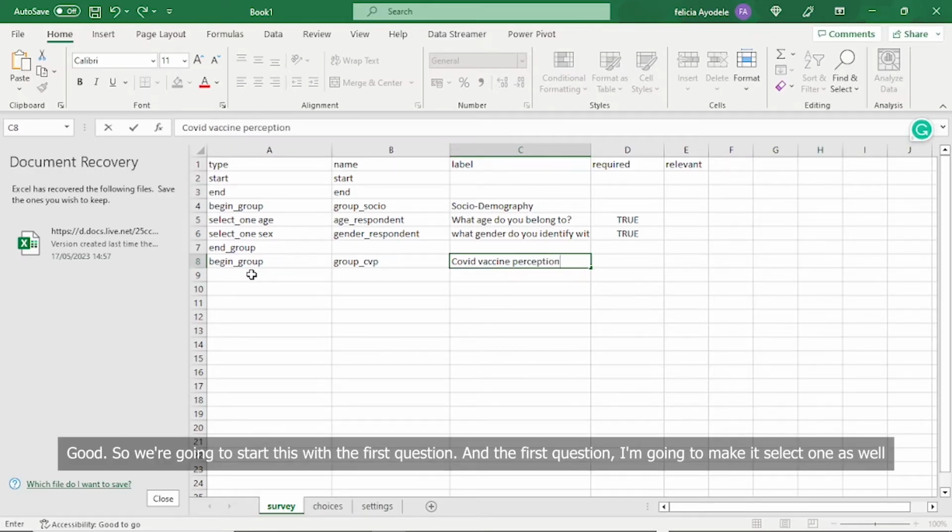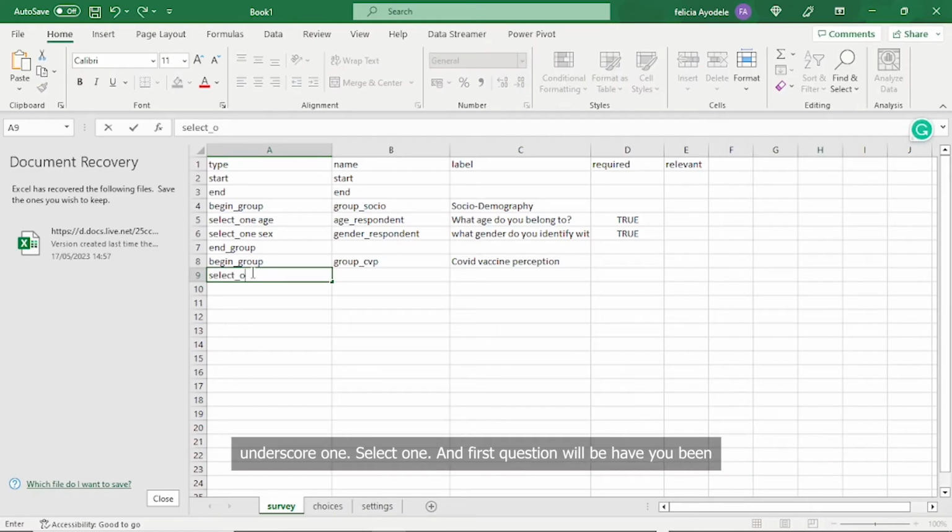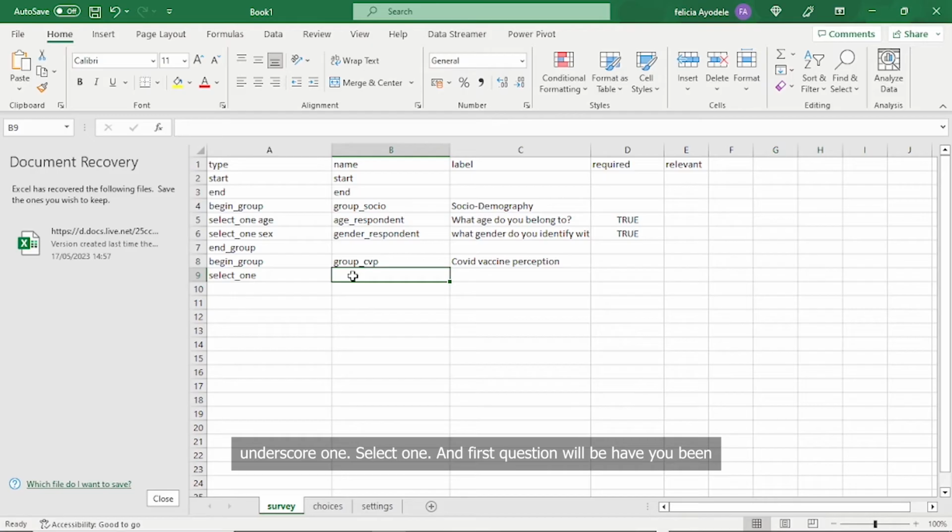Good. So we're going to start this with the first question, and the first question I'm going to make it select one as well, select underscore one.